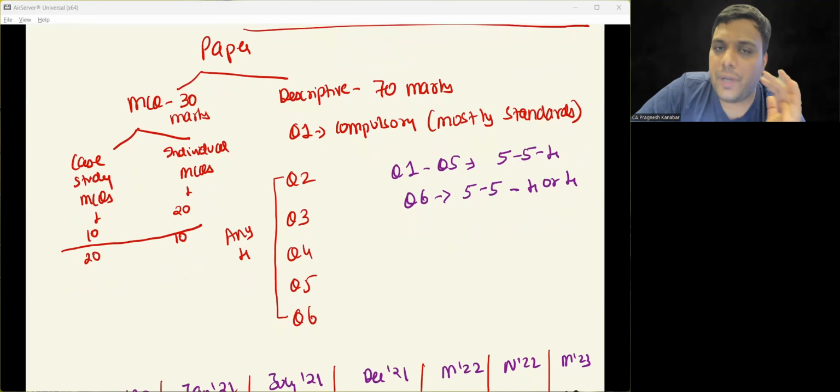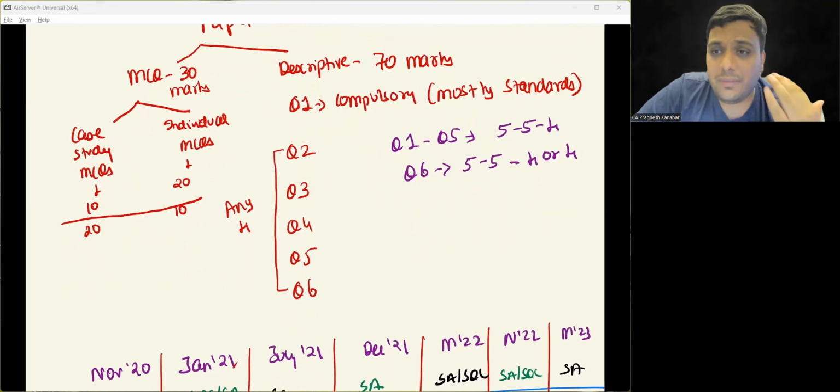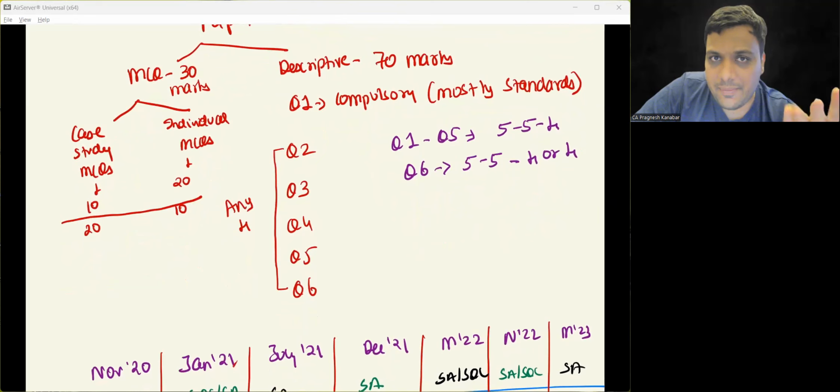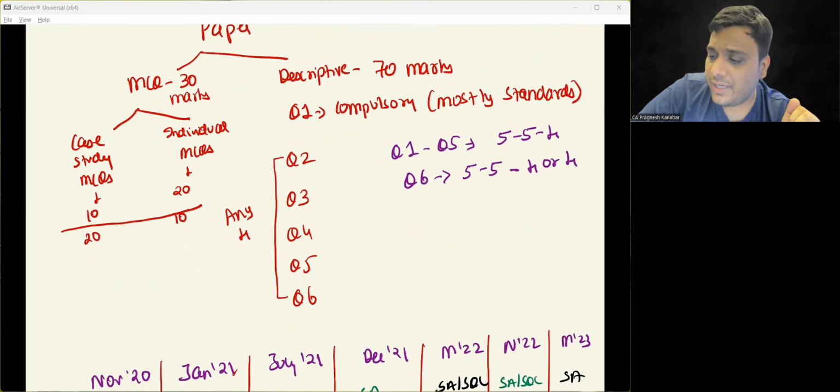Now how are you going to ensure that you clear this paper and score at least 50 plus? वैसे मैं 60 plus का target देता हूँ, but this is an SOS plan, so at least 50 plus over here. Before giving my plan, थोड़ा analysis करना जरूरी है. Leave MCQs aside. Let us talk about the descriptive part, because MCQs में normally बच्चों का performance अच्छा देखा गया है, who have some conceptual knowledge. Students are badly struggling in the descriptive part.